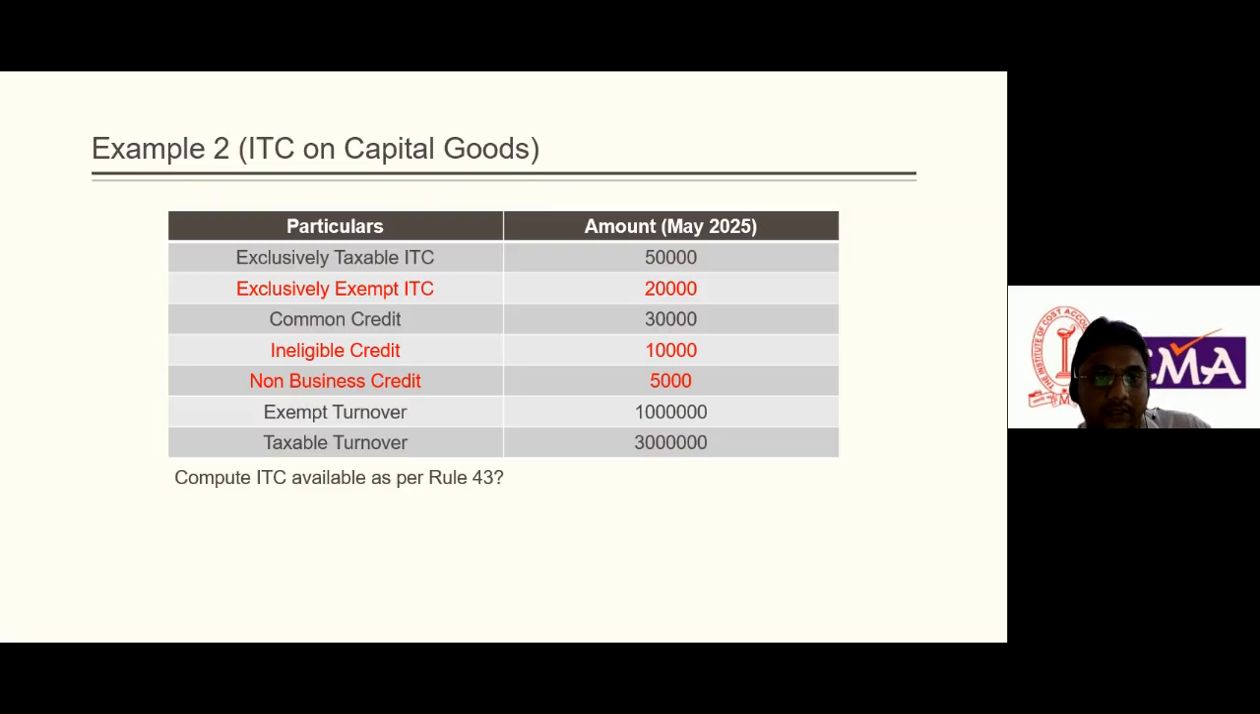Common credit, yes, common credit ITC would be applicable. Ineligible credit as per Section 17(5), no, on that amount ITC will not be allowed. Non-business credit, ITC will not be allowed. Exclusively exempt ITC not allowed. So exempt turnover 10 lakhs, taxable turnover 30 lakhs. Compute ITC available as per Rule 43. So let's see how we shall compute the ITC as per Rule 43.